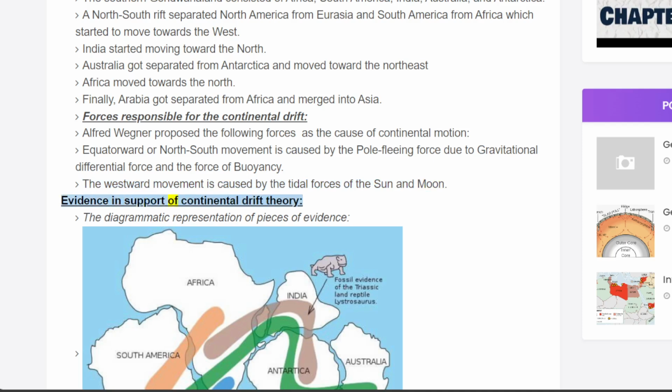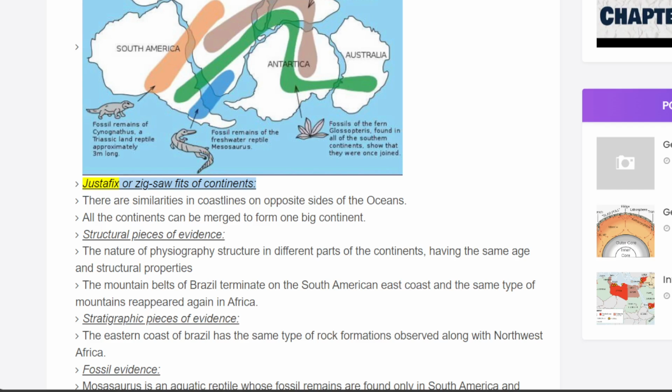Evidence in support of continental drift theory. The diagrammatic representation of pieces of evidence. Jigsaw or zigzag fit of continents. There are similarities in coastlines on opposite sides of the oceans. All the continents can be merged to form one big continent.